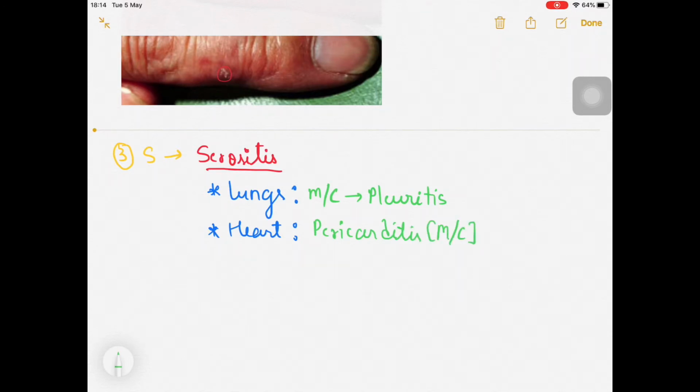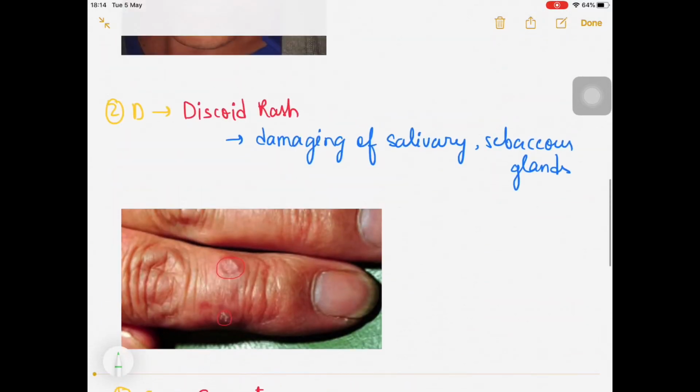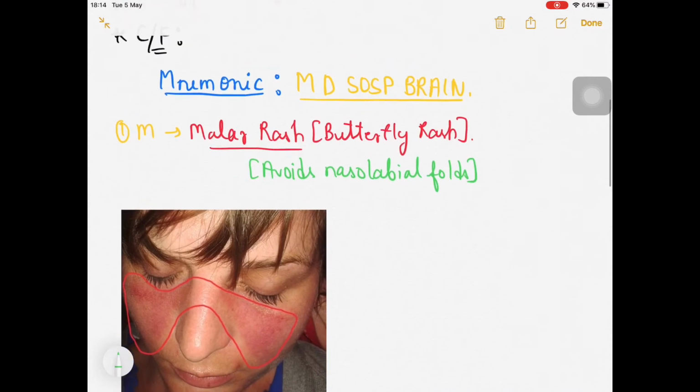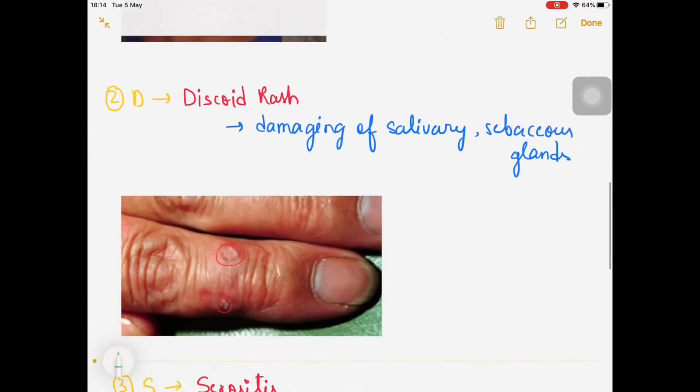Sometimes they ask you what is the most common serositis seen in the heart, and what is the most common serositis seen in the lungs as far as SLE is concerned. So over there you can answer pleuritis in the case of lungs and pericarditis in the case of heart. Now let's move on to the next part. First one was M for MD SOS brain, second D, S, we also talked about that. Now let's move on to the O part.